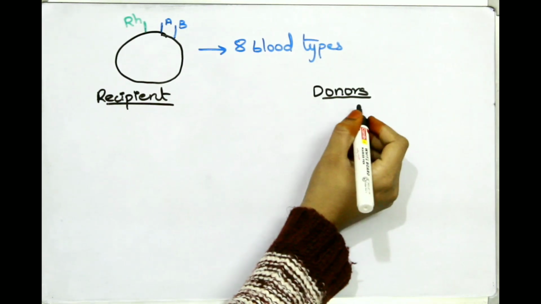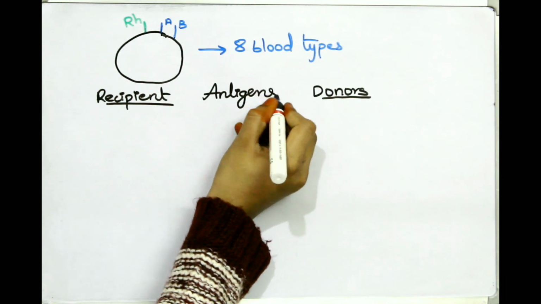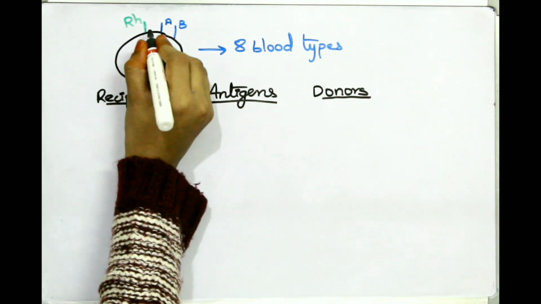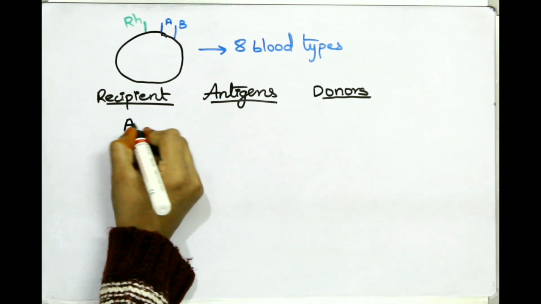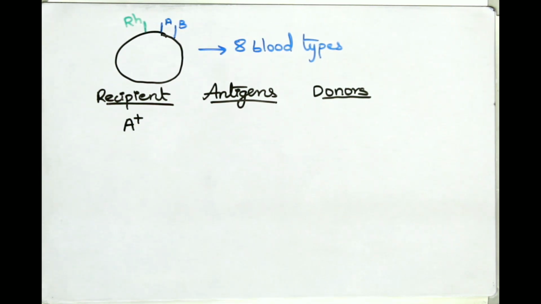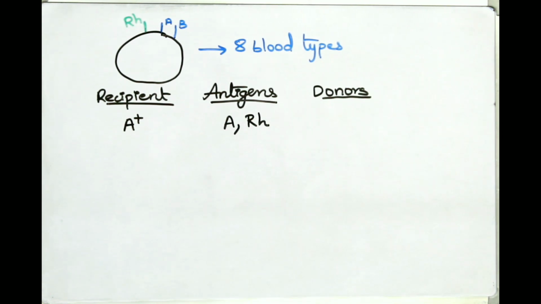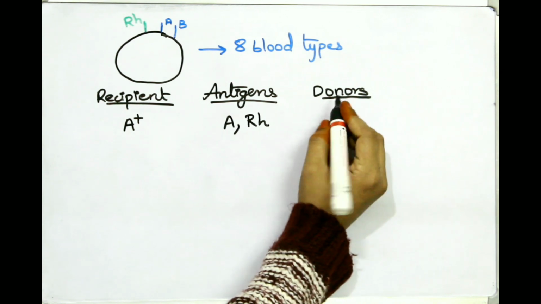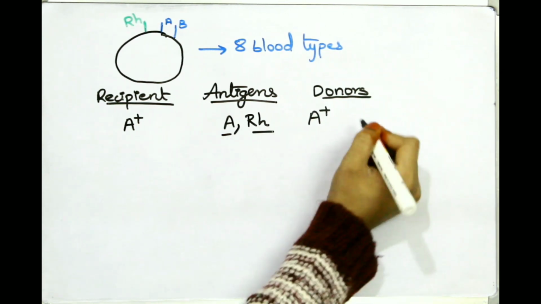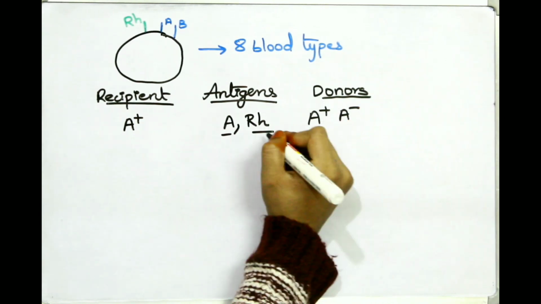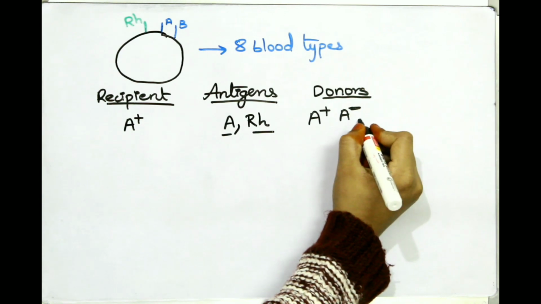The major thing here is, like I said, we'll have antigens and antibodies. The both shouldn't react. If they react, it will destroy the cell. So the major concentration should be on antigens. For example, take A positive. What antigens are present? A antigen is present and RH antigen. If both the antigens are present, who can donate? The cells which have all these antigens should only donate. No new antigen should be present in them. So who can donate? A positive, because both are present.